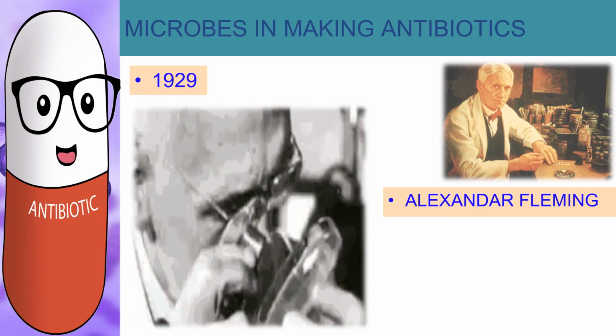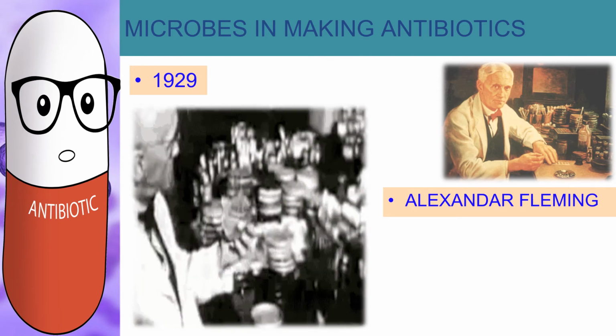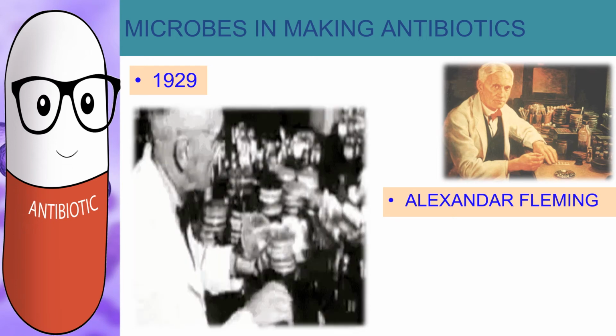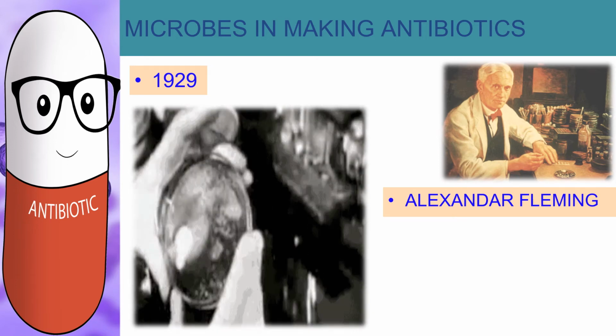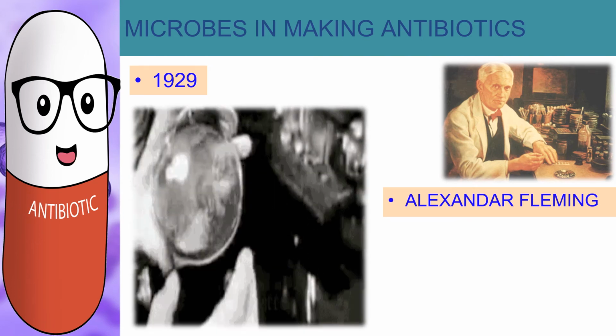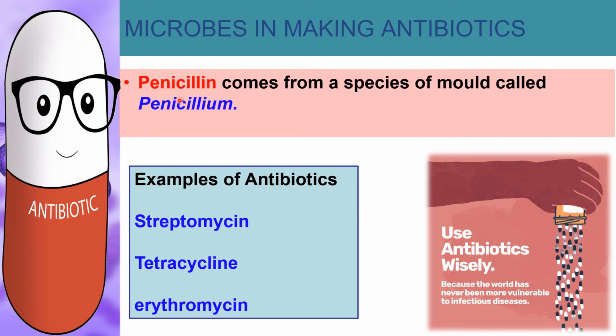He also noticed that surrounding those spores there was no growth of bacteria, and then those spores were identified as Penicillium mold, and this Penicillium mold was secreting a substance called penicillin, which was inhibiting the growth of bacteria in its surroundings. So penicillin comes from a species of mold called Penicillium. Apart from penicillin, a few other examples of antibiotics are streptomycin, tetracycline and erythromycin.